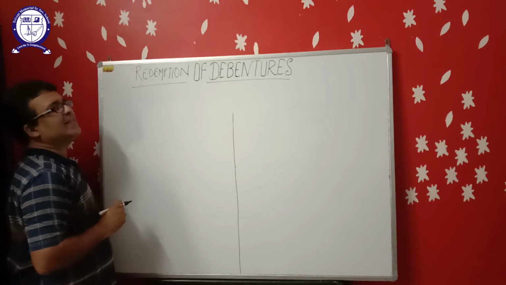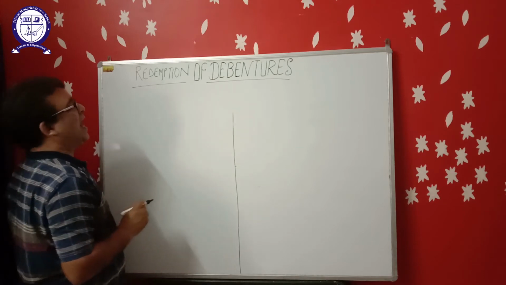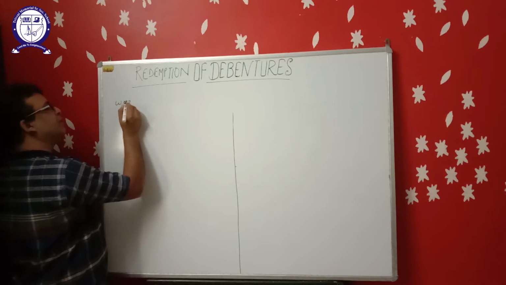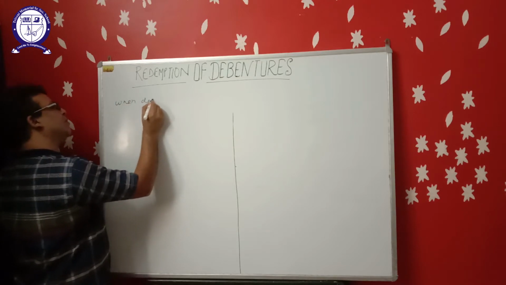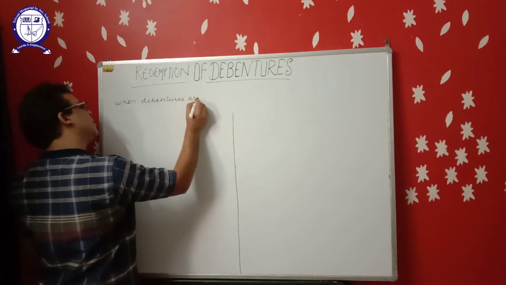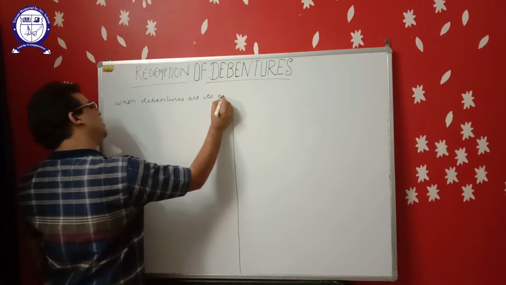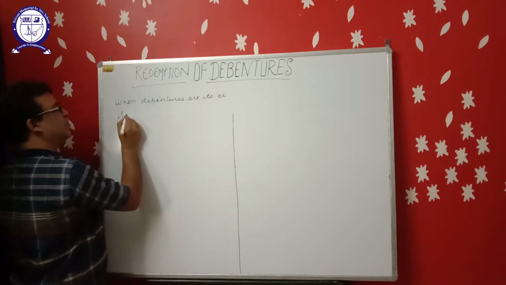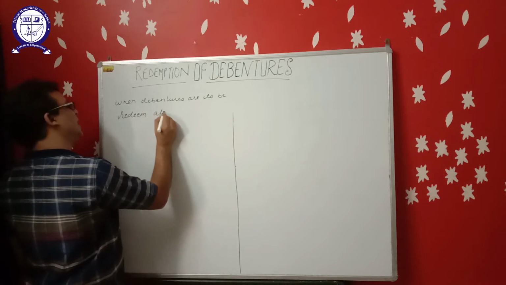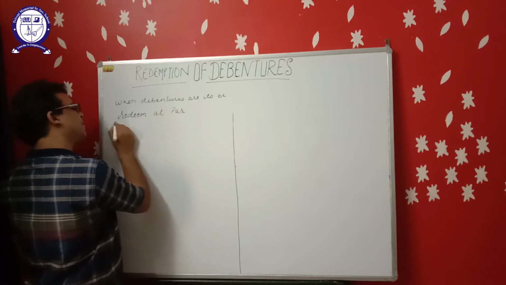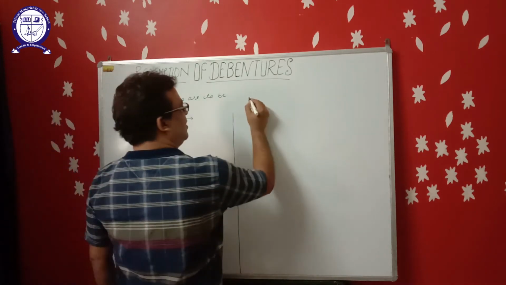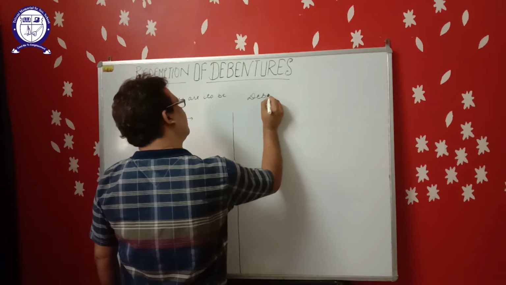Suppose debentures are redeemed at par. What will be the journal entries? When debentures are to be redeemed at par, the journal entry will be debentures account debit.